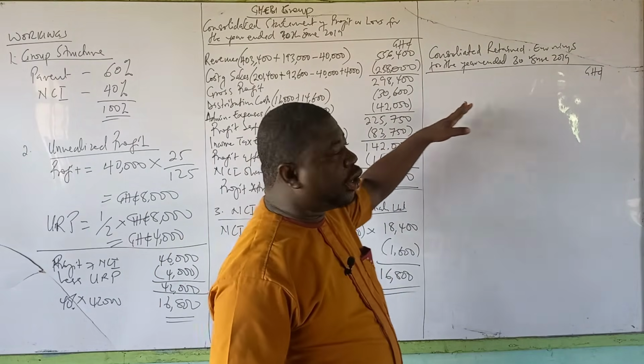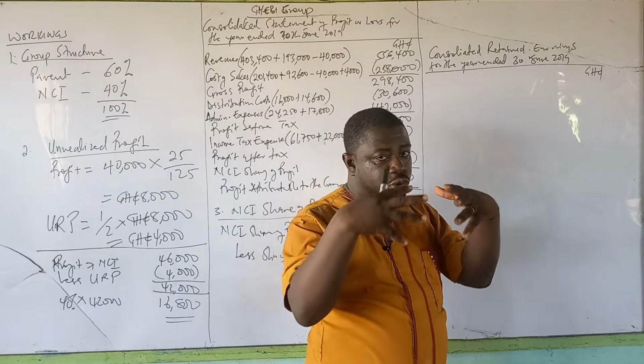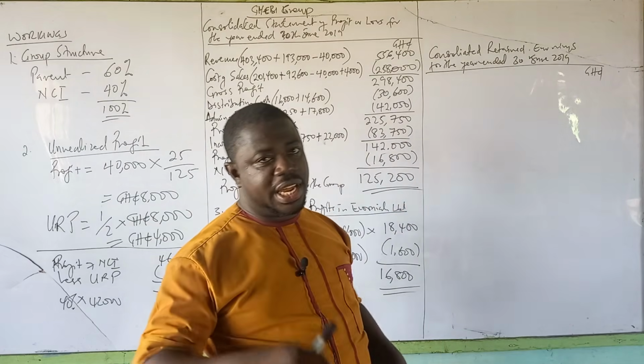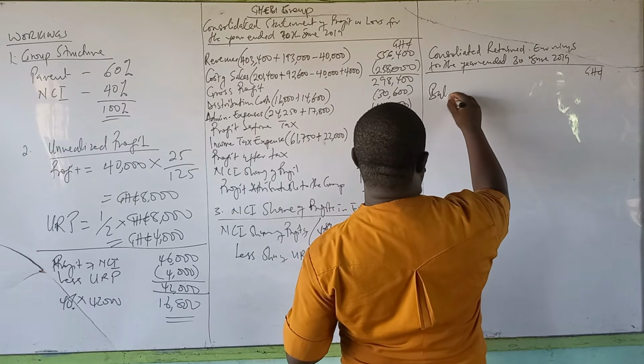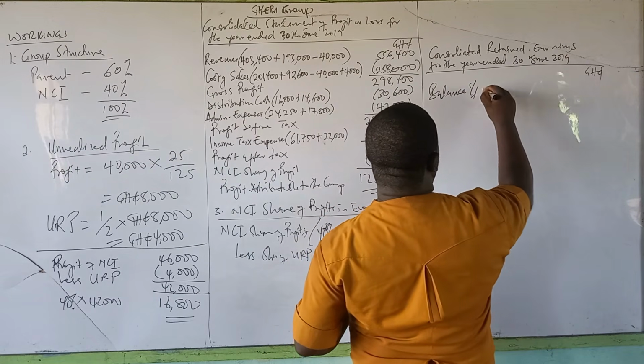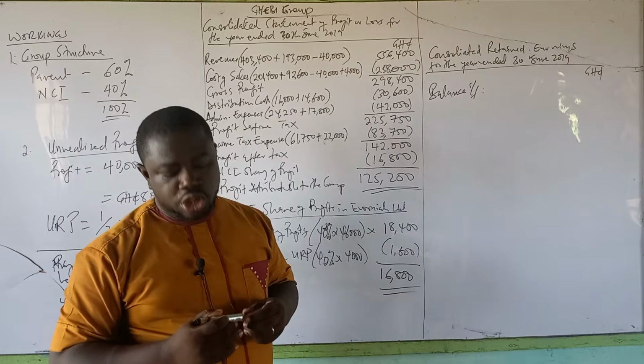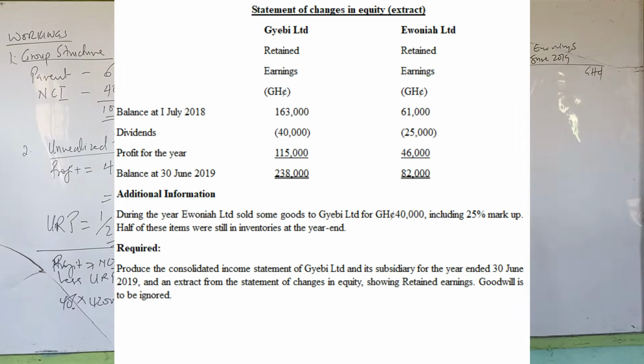So if you are talking about the opening balance, you need the opening balance for the group, which is that of the parent and the subsidiary. Now, look at how I'm going to do it. When you come to the opening balance, which is the balance brought forward, you need to bring two balances. Looking at the statement of changes in equity extract, for JB Limited, there is a balance at 1st July 2018 of 163,000. That is the opening balance. And there is a 61,000 balance for Ewonia Limited, who is a subsidiary.